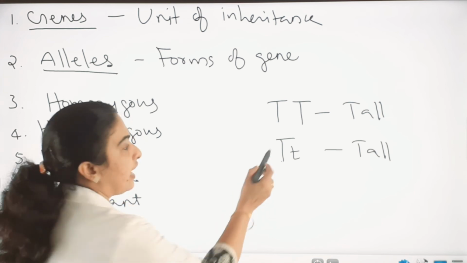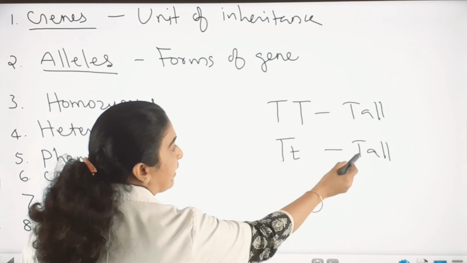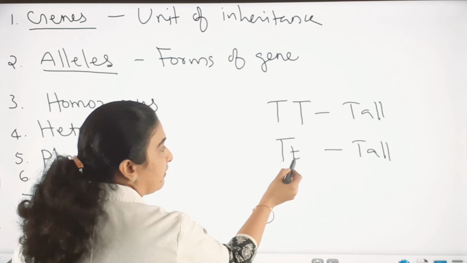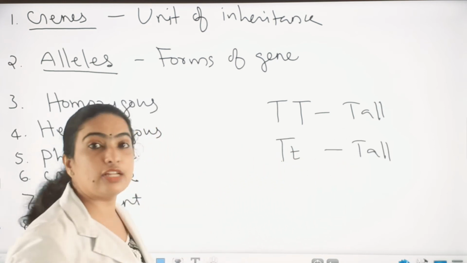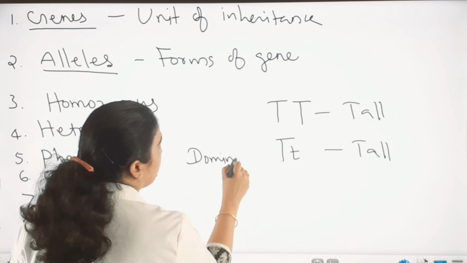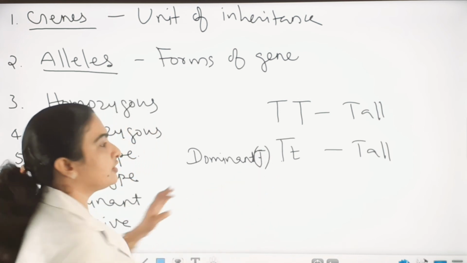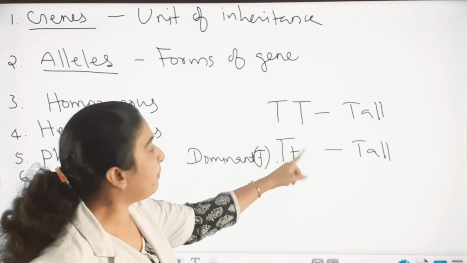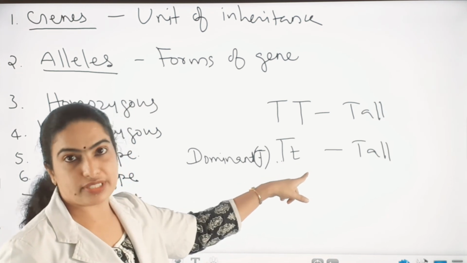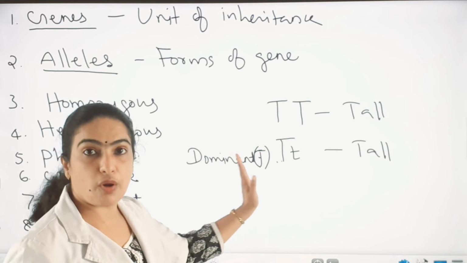That means an allele which can express the character even in the presence of another allele, that allele or that gene is called a dominant gene. So here the dominant gene is capital T. Capital T is the dominant one. It dominates over the small t. Is it clear? So, what is a dominant gene or dominant allele?